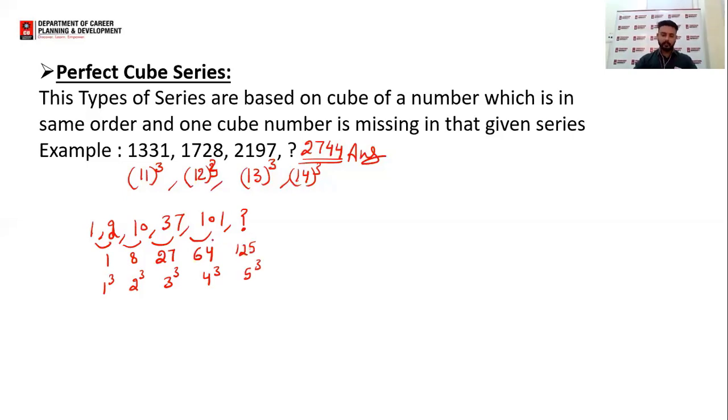So the next number of this series will be 101 plus 125, or I can say 226. So the answer of this series will be 226. Again, I hope this is clear to all of you so that we can move forward.